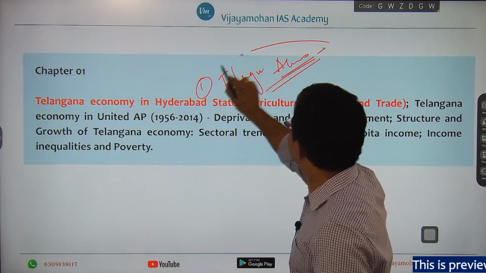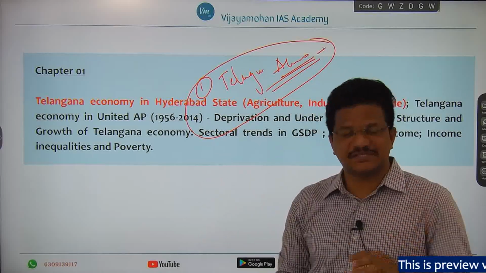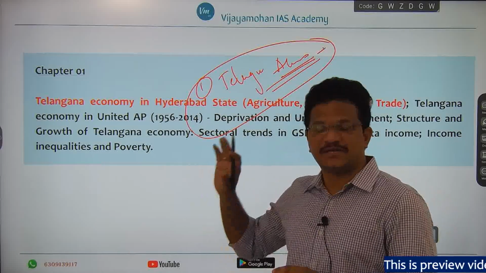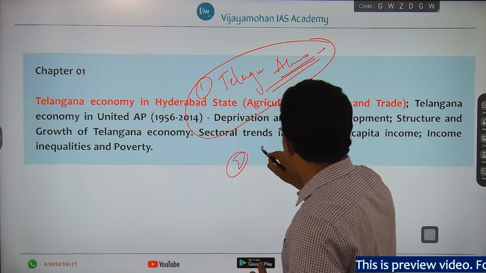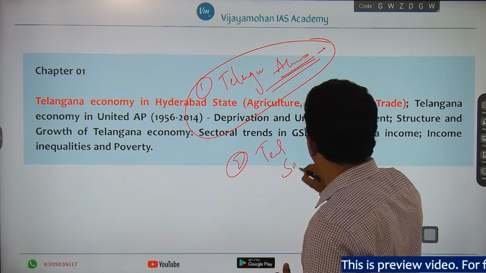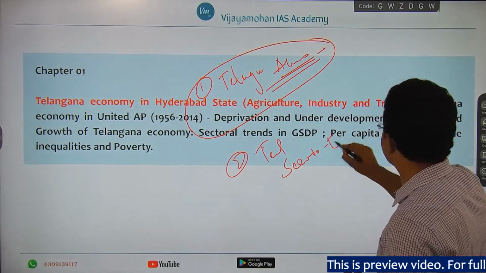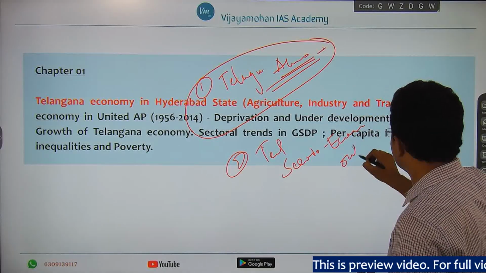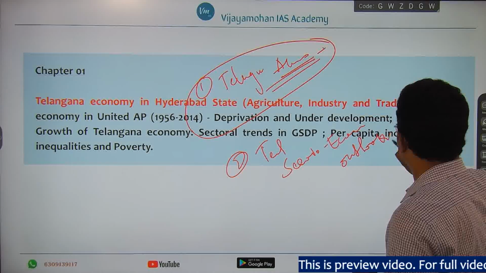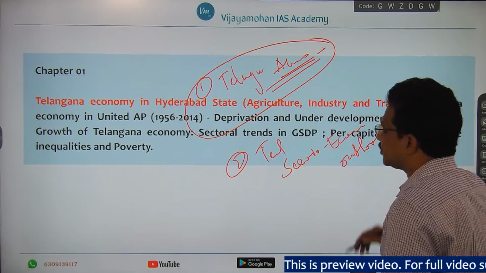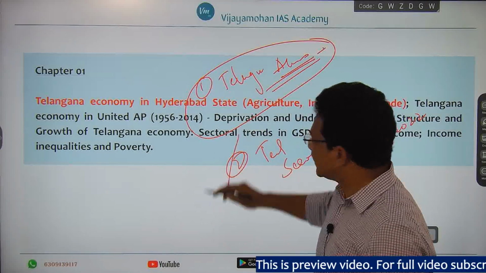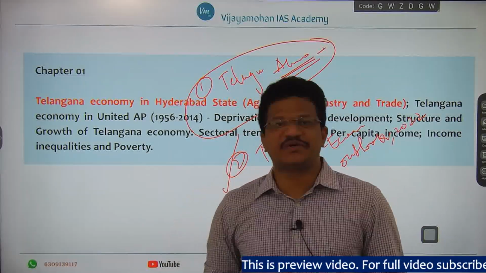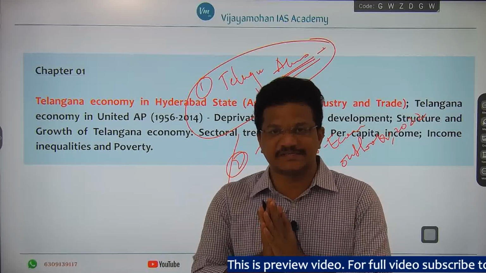This is a must and a good source for your preparation, right? And the second source is the Telangana Socio-Economic Outlook 2022, right? This is the second important source as far as your Telangana economy preparation is concerned.